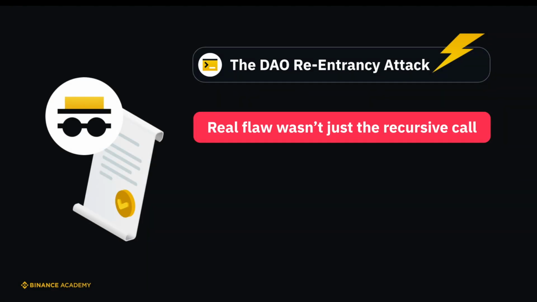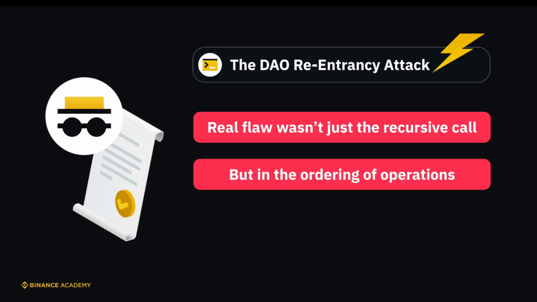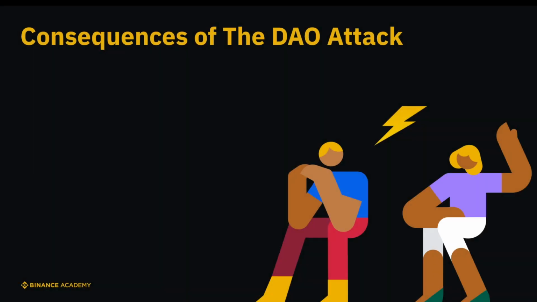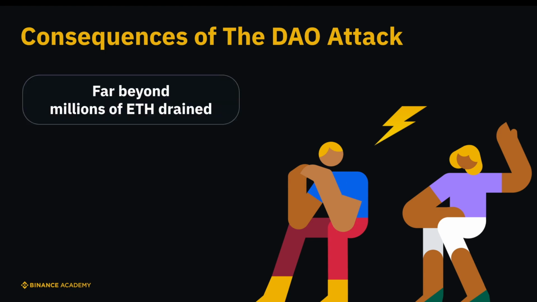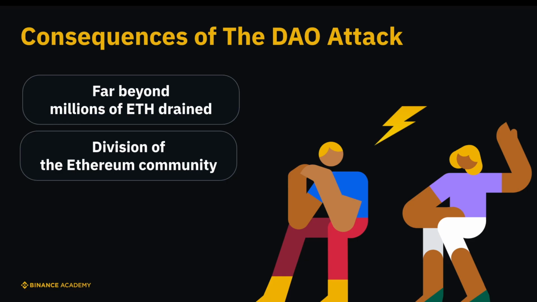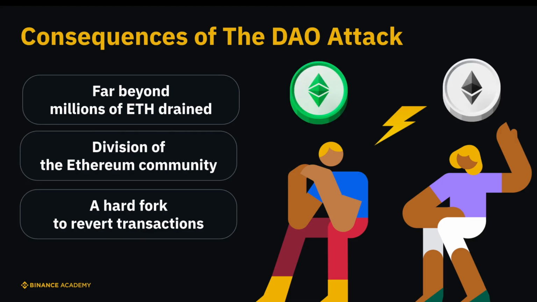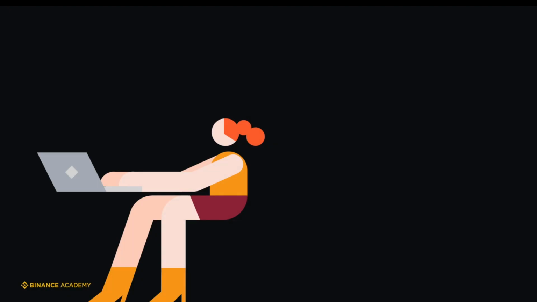It's worth noting that the real flaw wasn't just in the recursive call but in the ordering of operations in the smart contract function, and the lack of mechanisms to prevent reentrancy. The devastating consequence of this smart contract reentrancy attack went far beyond the millions of drained Ether. It led to a division of the Ethereum community and eventually a hard fork to revert all transactions to the state before the attack. It is the reason why the Ethereum network split into two, Ethereum and Ethereum Classic.